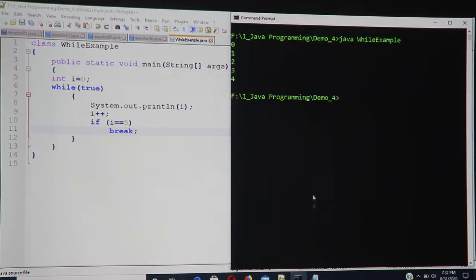So I have 0 1 2 3 4 5. The moment I became 5, I came out of it, because my System.out.println of i is before the condition. That's the reason why the moment it incremented from 4 to 5, it came out, and the last value which got printed was 4. So these were the quick examples of for and while.